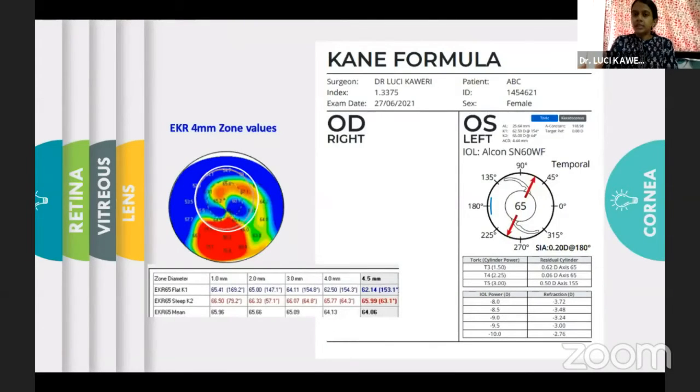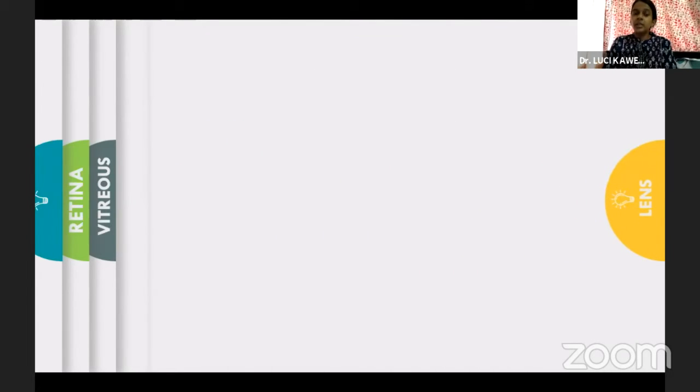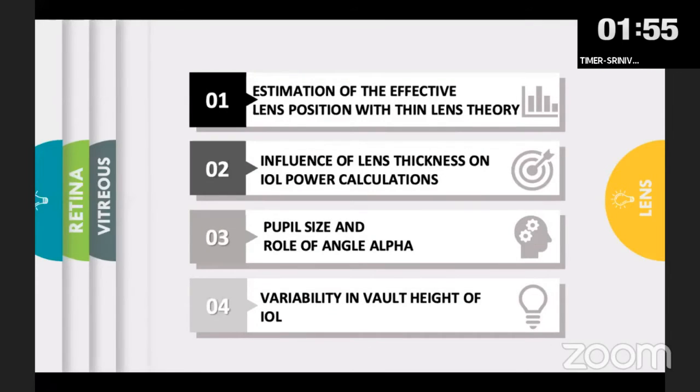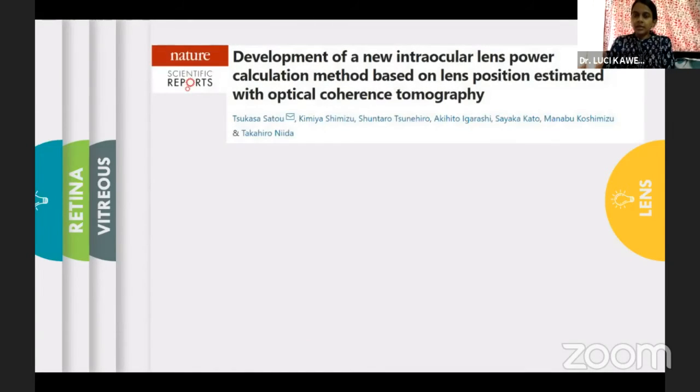We have the updated Kane formula, which takes into account keratoconic eyes specifically for selecting toric IOLs in these cases. So a knowledge of what is the updated formula available is also imperative to avoid these optical blunders. Moving on further comes the role of the lens. The lens is useful, gives us the effective lens position. It has an influence on IOL power calculation, and it also determines the optical axis.